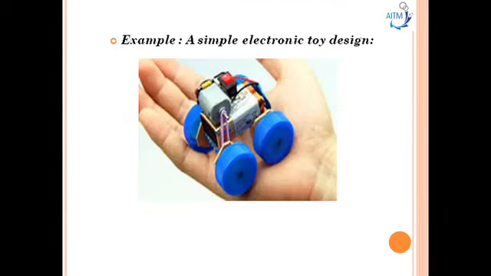Now we'll see some examples of how memory plays an important role in designing embedded systems. The first example is a simple electronic toy design. As the complexity of requirements is low, the data memory requirements are minimal in this case.